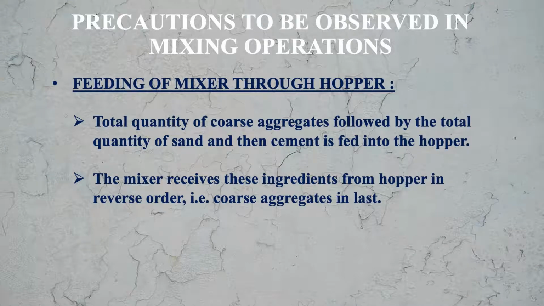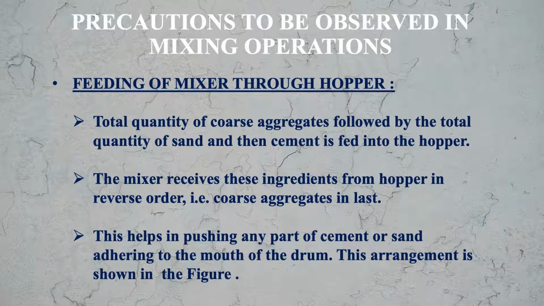The mixer receives these ingredients from the hopper in reverse order, that is, coarse aggregate in the last. This helps in pushing any part of cement or sand adhering to the mouth of the drum. This arrangement is shown in the figure.